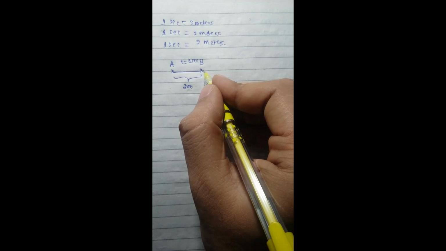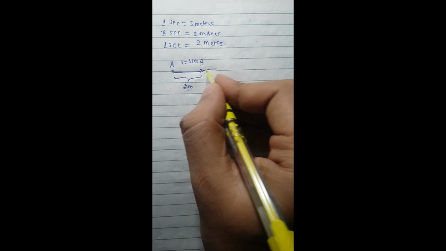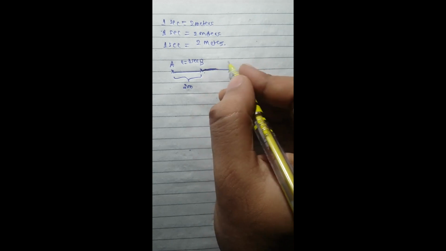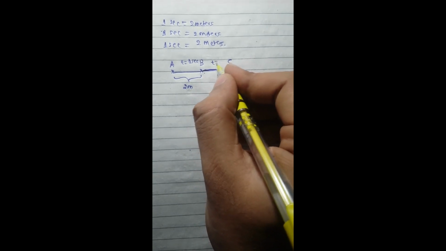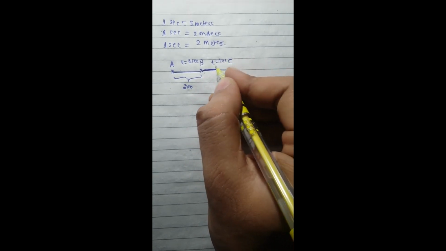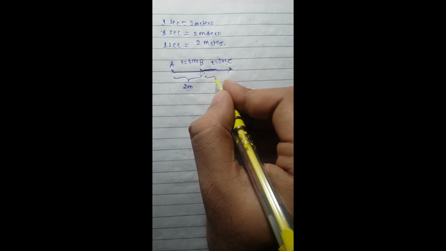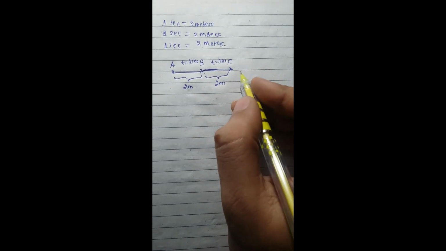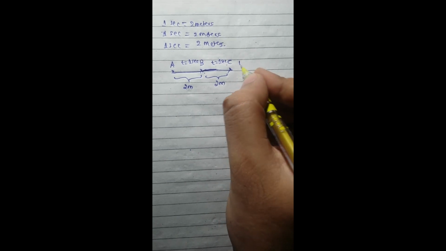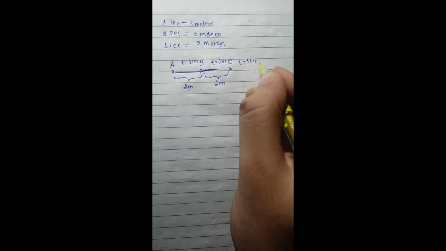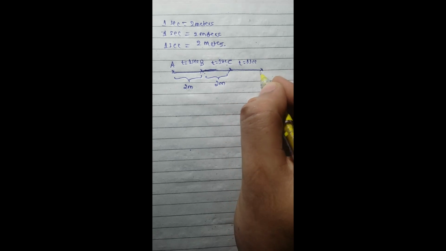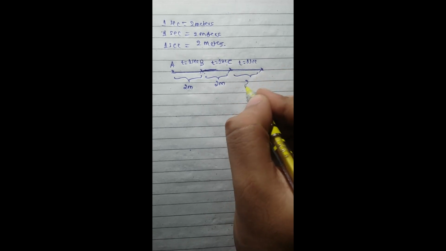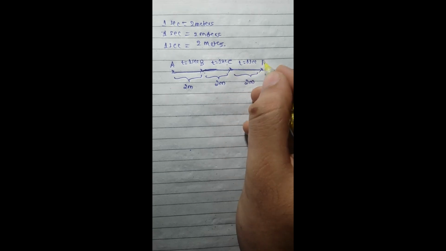In the same next 1 second, it will cover a further length. That is from B to C. In the same time interval, 1 second, it will cover the distance of 2 meters. In a further 1 second, it covers a distance of 2 meters from C to D.